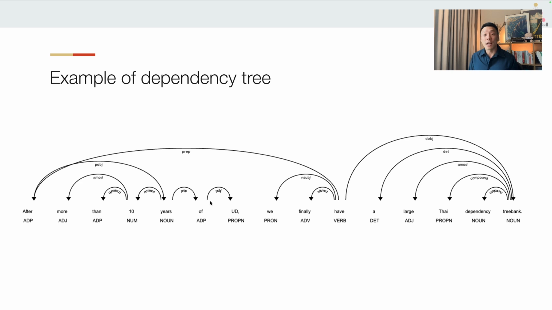It has "finally" as an adverbial modifier, and finally it has "treebank", which is the head of a noun phrase, which is a direct object of the verb. So in this example, you can see all the relations between all of the words within a sentence, and all those relations form a tree which reveals the syntactic dependencies within this sentence.